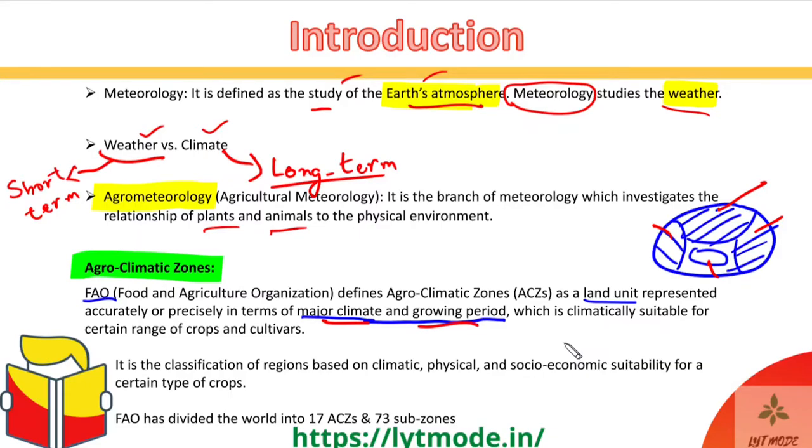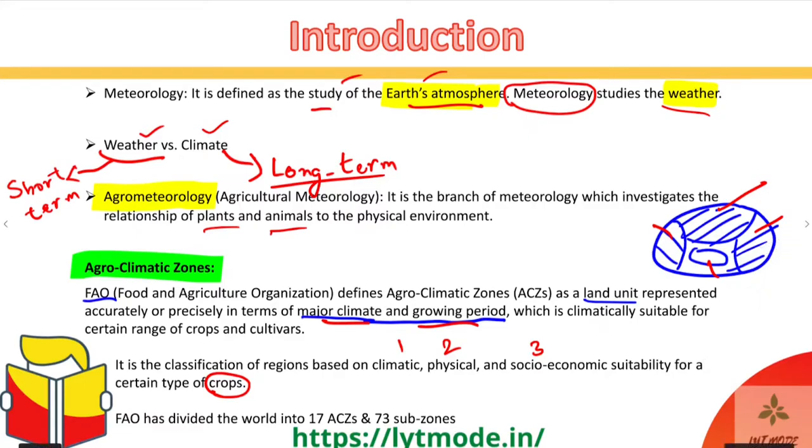If you want a more precise definition, which you might be able to use in the upcoming descriptive exams, which Nabard is now moving towards, you can say that it is the classification of regions based on climatic, physical, and socio-economic suitability for a certain type of crop. Okay, so that is what agroclimatic zones are.